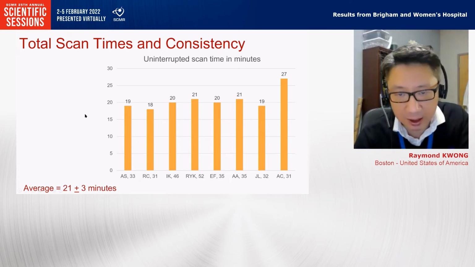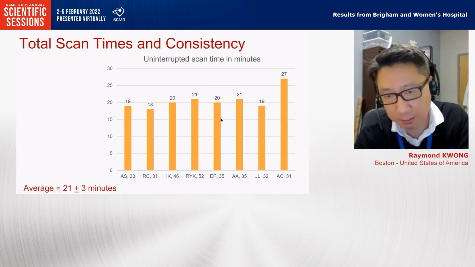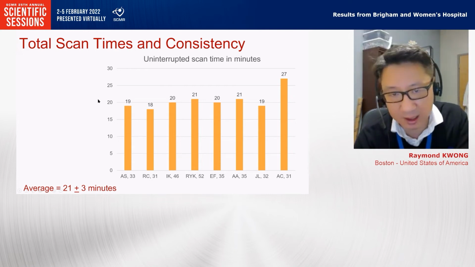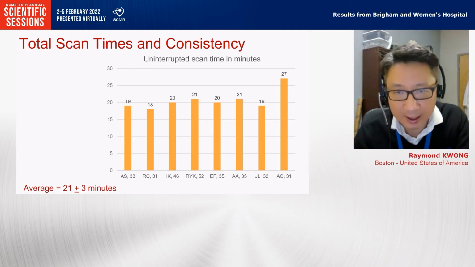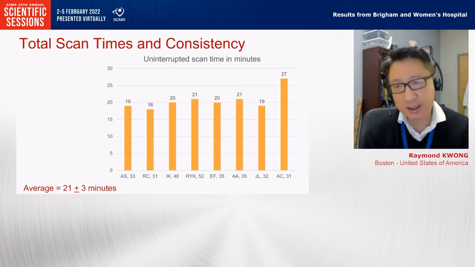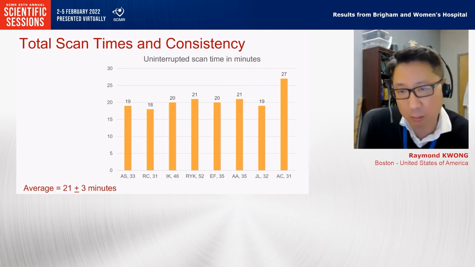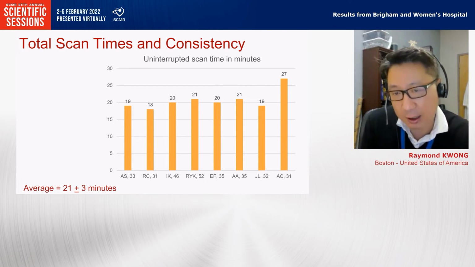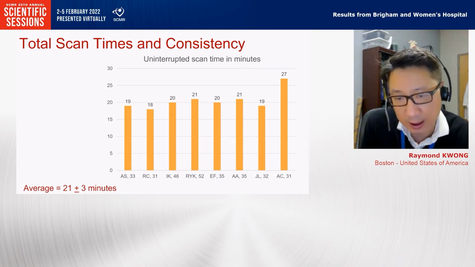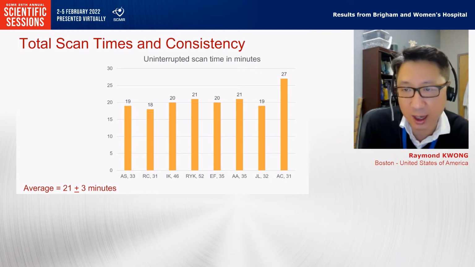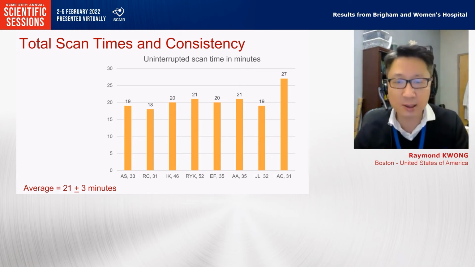Despite this being a limited protocol, the scan time is impressive. The most important message that I can provide so far is the consistency, and to us this is very important. We have 4 scanners across 2 different campus sites, and we have 8 trained cardiac technologists doing all sorts of different things, and they cannot always stay in one spot.